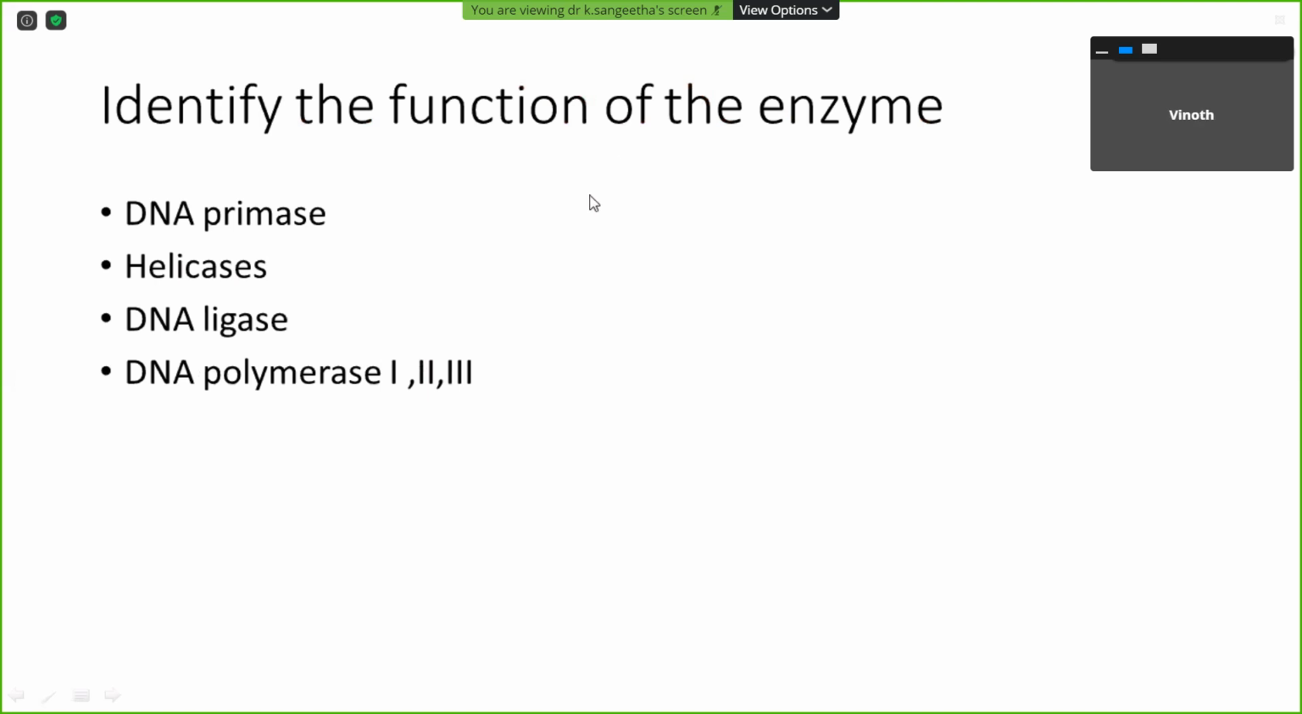Unwinding of the DNA strand. Okay. DNA ligase: ligating the Okazaki fragments. Okay. Then 1 and 2, 3 and all, you know. Okay. So we'll go for the next one.